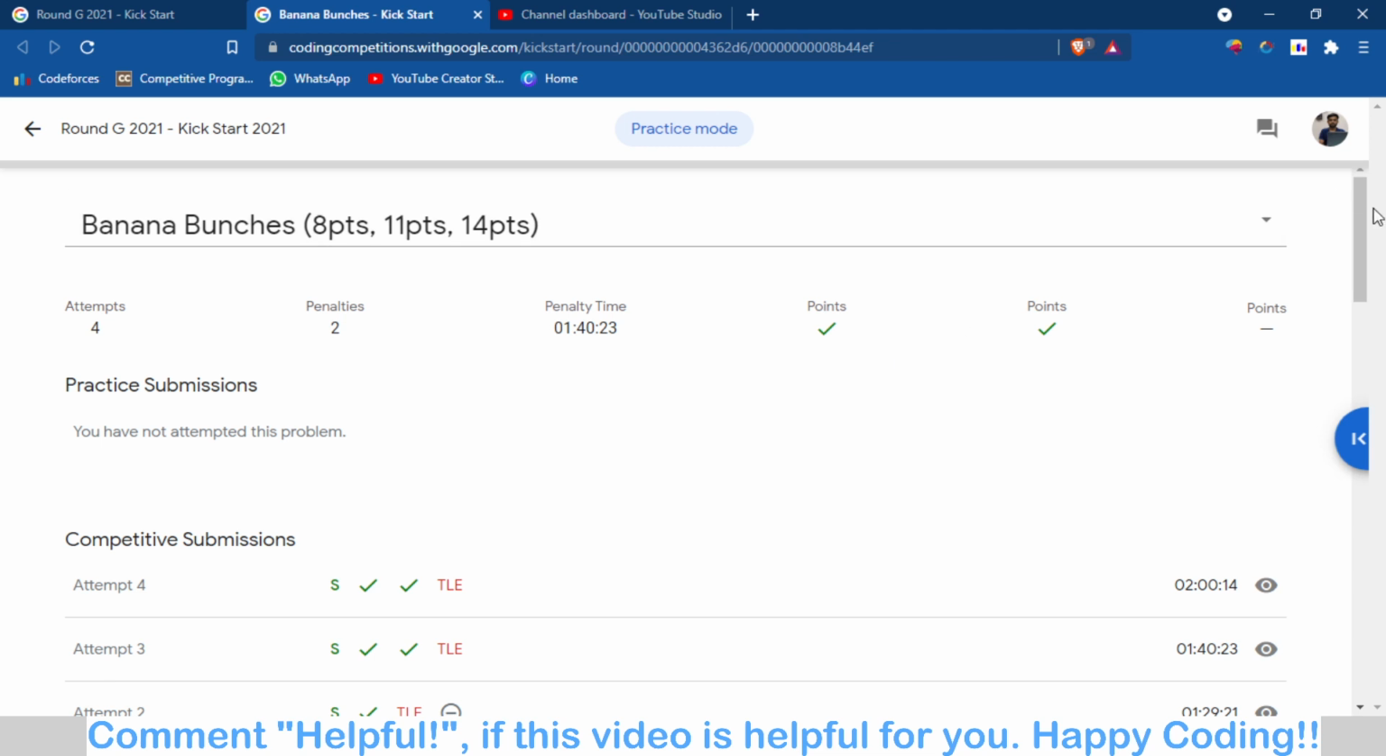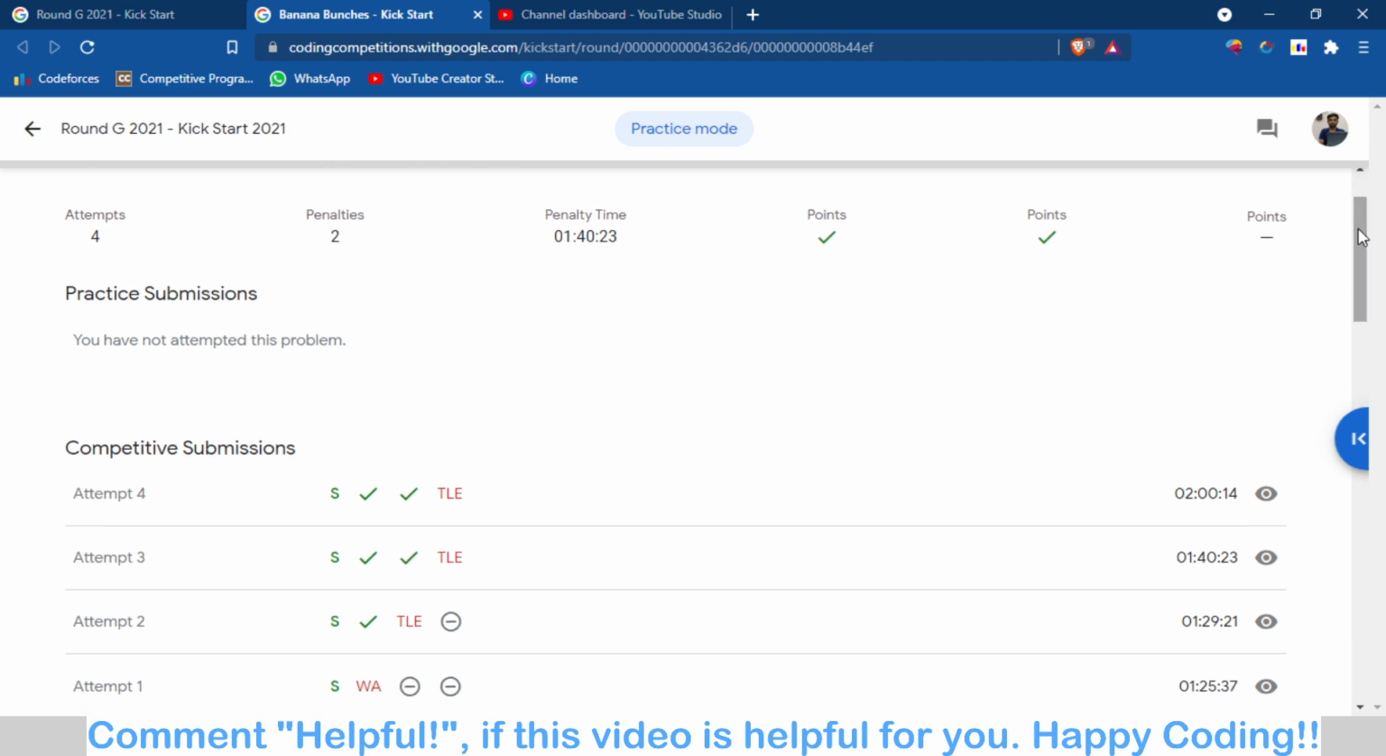Basically, only two test cases of this problem are passed, and on the third one I am getting TLE. Whenever I pass this test case, I will update the code in the description, so you can check that. But for now, I will discuss my code and the logic through which I solved these two test cases.